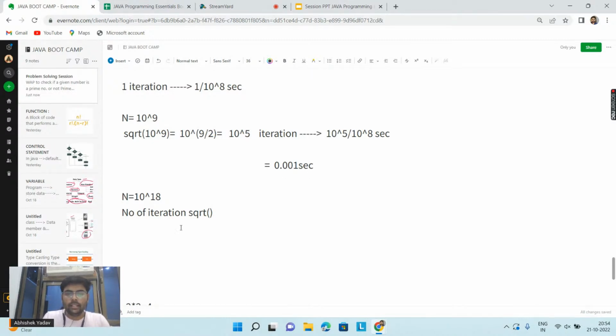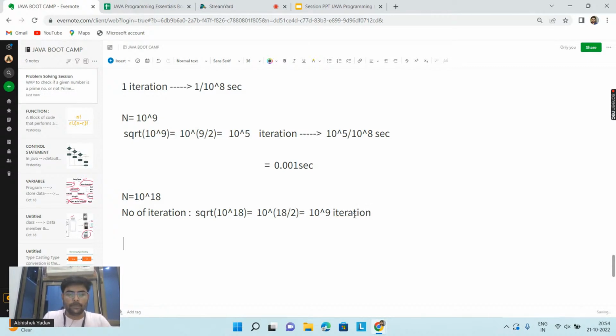According to your optimized code, your for loop is taking square root of n, and the value of n is 10 to the power 18 here. So what is the square root of 10 to the power 18? It is 10 to the power 18 divided by 2, which is equal to 10 to the power 9. So here you have 10 to the power 9 iterations, right?